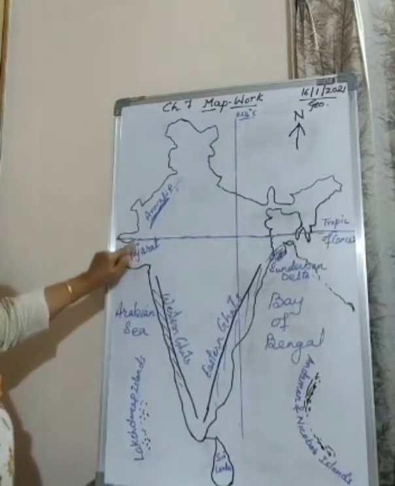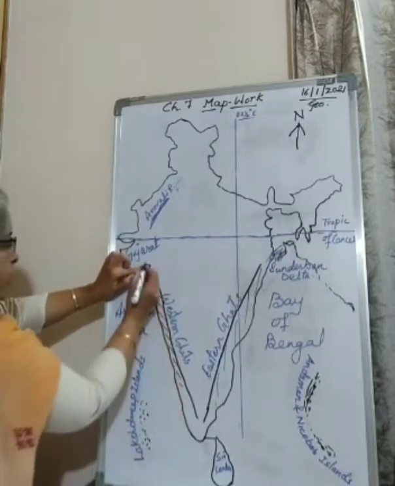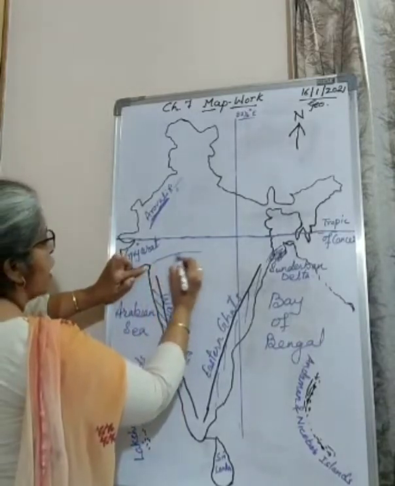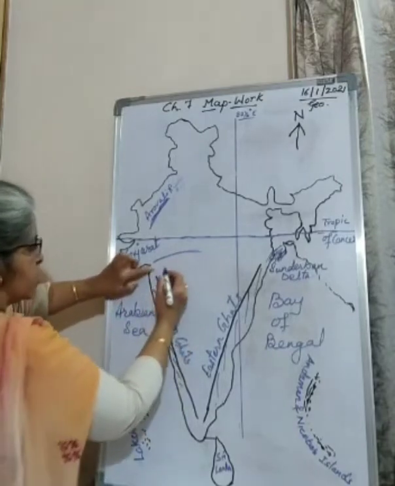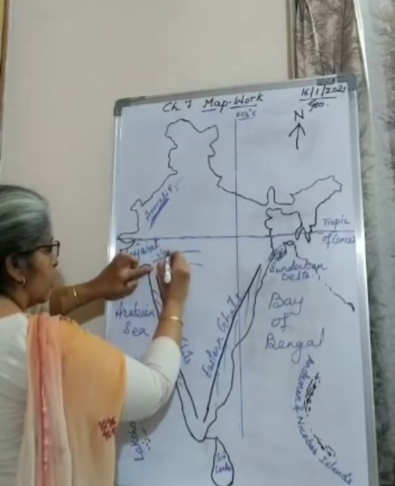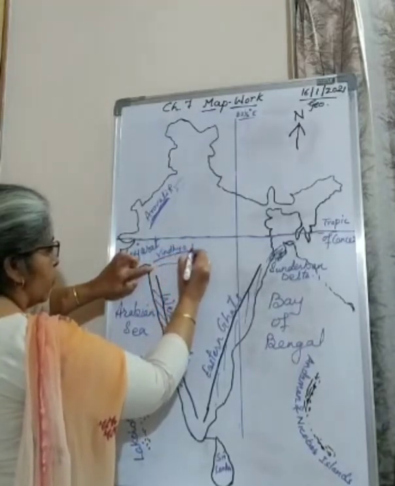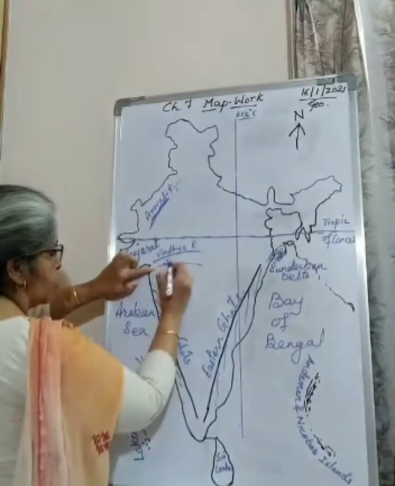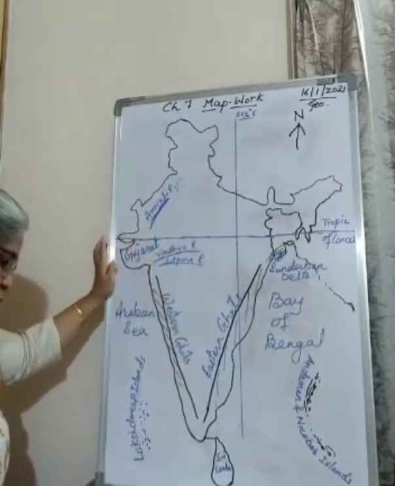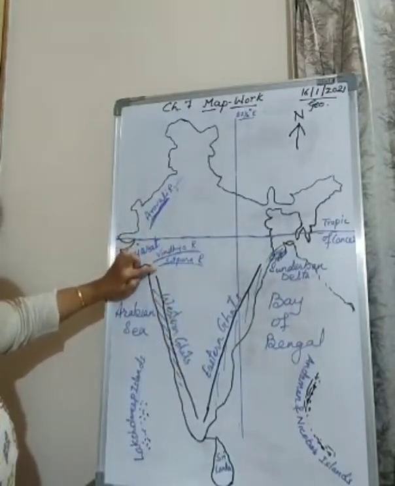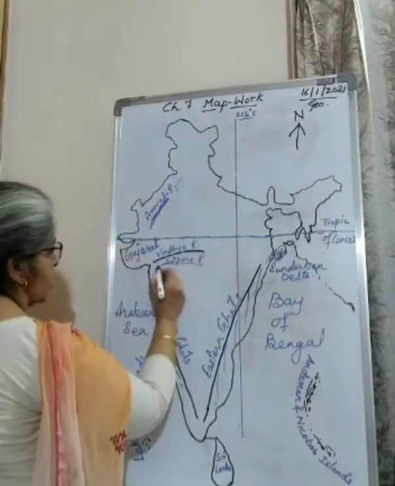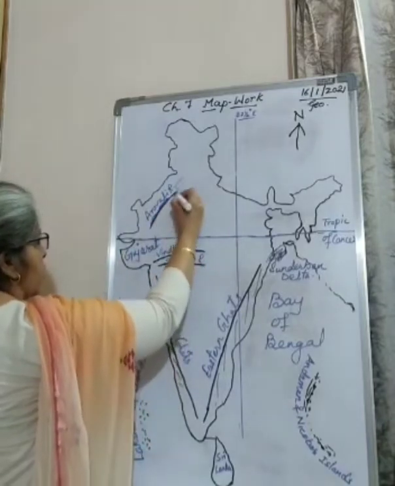Now see, Gujarat. Now here you can see the curve, the mark from here. This is your Vindhya range, and a little bit down from Vindhya range we are having Satpura range. Okay. Vindhya range, and this is Satpura range. Okay. Vindhya range and Satpura range. This is Vindhya, this is Satpura, and here you are having Aravalli.